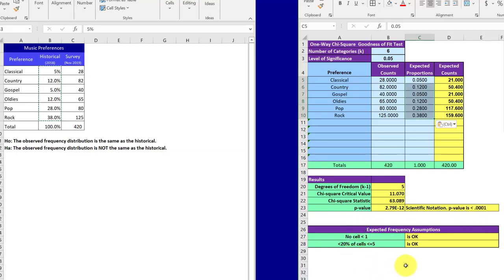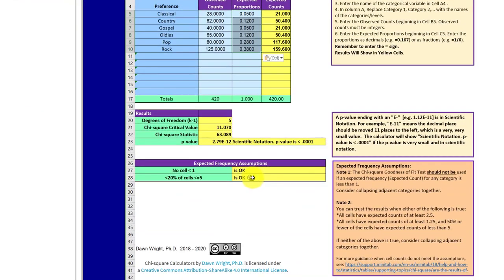Down at the bottom, the last thing you need to check is to make sure you haven't violated an expected frequency assumption. And in this case, we have not. We're both okay. I've got a how-to there that will explain what you do if these are violated. The one that's most critical is the no cell less than 1. The other one, less than 20% of the cells less than 5. If that is violated, you get a warning, and then you can do some more analysis there.